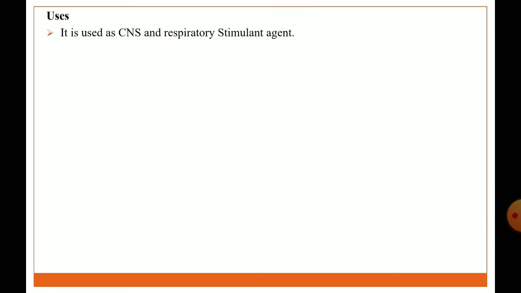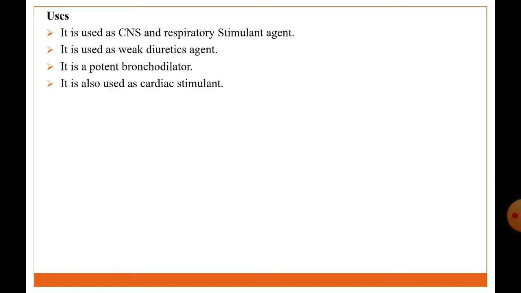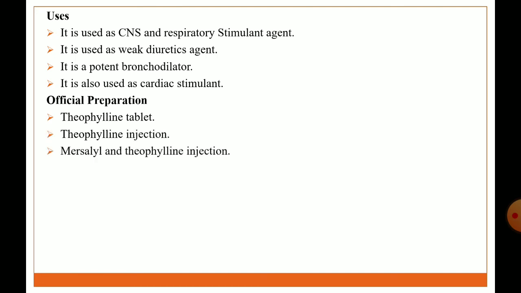Uses: it is used as a CNS and respiratory stimulant agent, as a weak diuretic agent, and as a potent bronchodilator, so it is used in treatment of asthma. It is also used as a cardiac stimulant. Official preparations: theophylline tablet, theophylline injection, theophylline hydrate tablet. Brand names: Theowell, Deriphyllin.